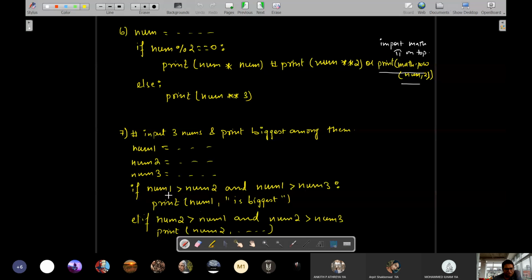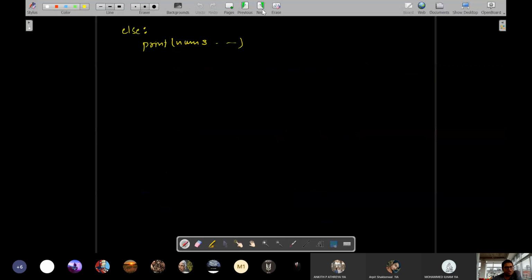Look. Here we are checking for num1 as biggest. If this is not true, then it will come down and we'll check if num2 is bigger than the other two numbers. If that matches, fine, it will print num2 is biggest. If it is also false, then it will go down to the else block. And in the else block, it will obviously print num3 is biggest.